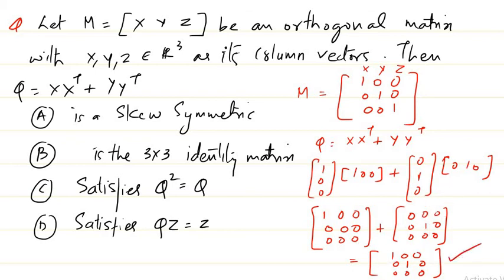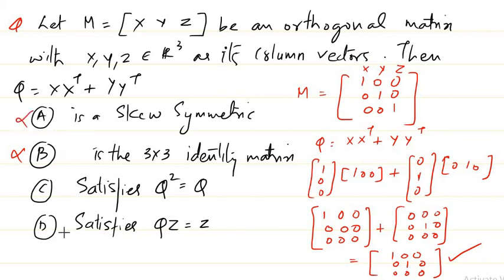So it is very clear that if you take this as our M, Q is not actually an identity matrix. So this option B is wrong, because we got a matrix like this. So this is not in general true. You can see it is also not a skew-symmetric matrix, because for skew-symmetric matrices you know that the diagonal entries should be zeros. Here we are not getting a skew-symmetric matrix either, so it is also not true.